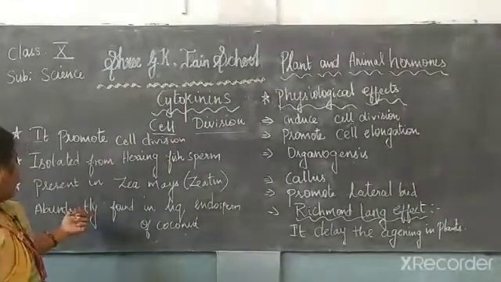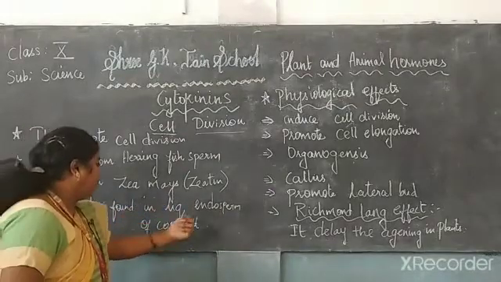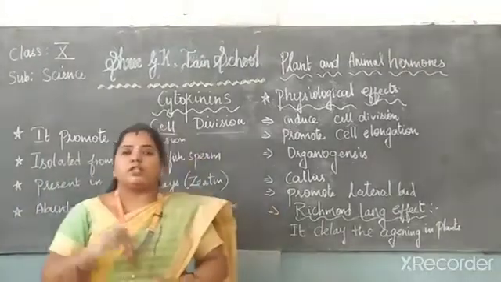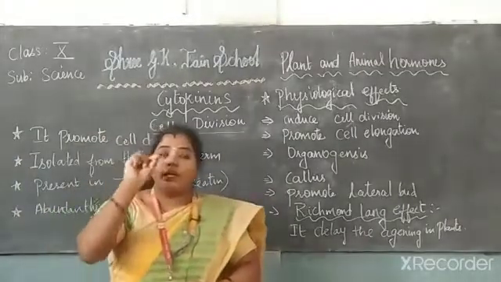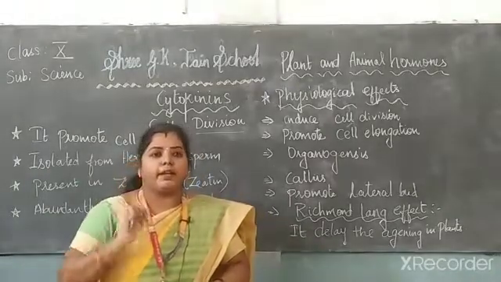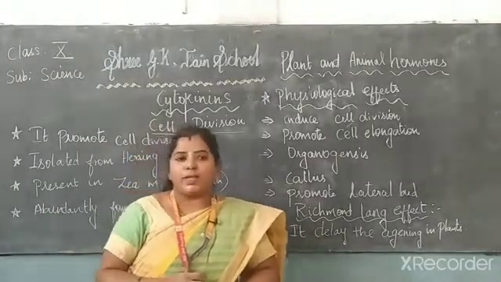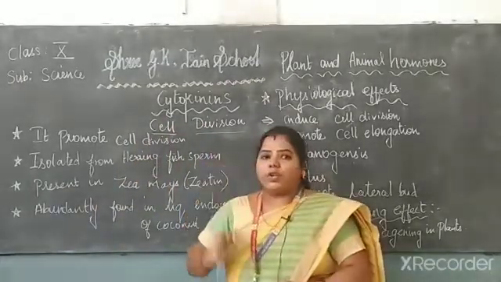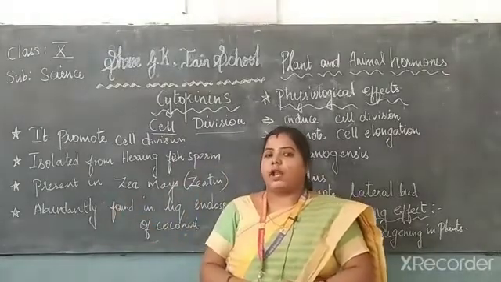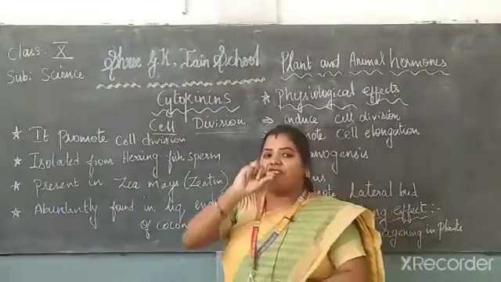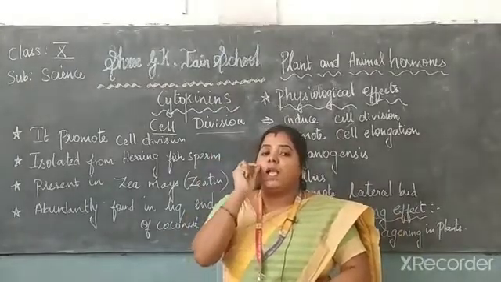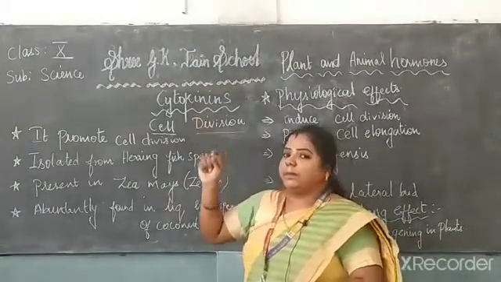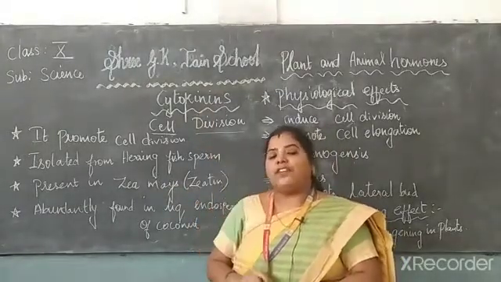And the next one, abundantly found in the liquid endosperm of coconut. We already know about the tender coconut, it is very tender in nature, and the inside of the coconut is filled with liquid. When you compare the normal coconut and the tender coconut, the fleshy part of the tender coconut is more tender in nature. So what is the reason behind it? Because the cytokinins are present in that liquid part of the endosperm.